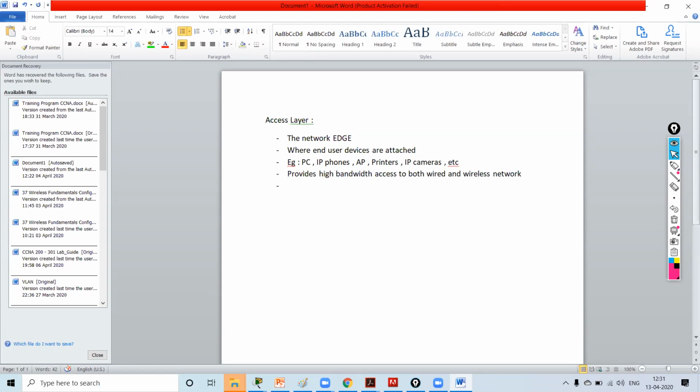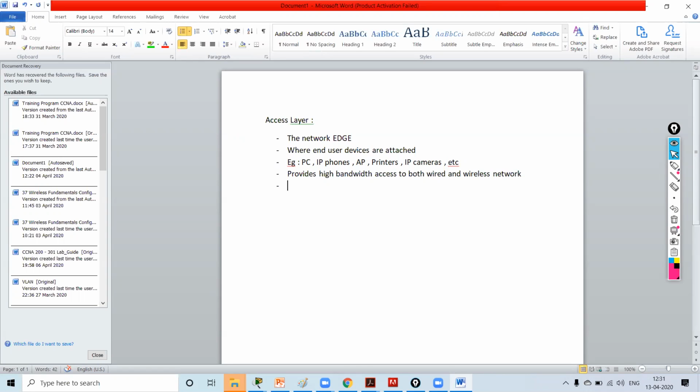What it will do? The access layer will provide us the high bandwidth for both wired and wireless network. Understood?